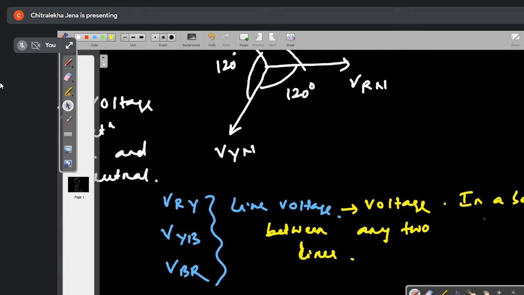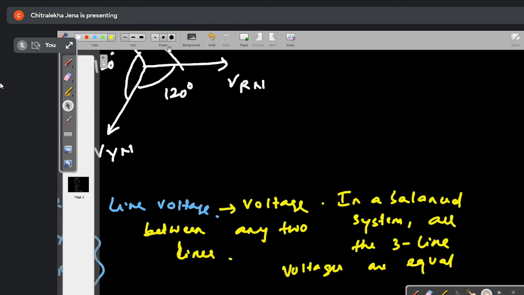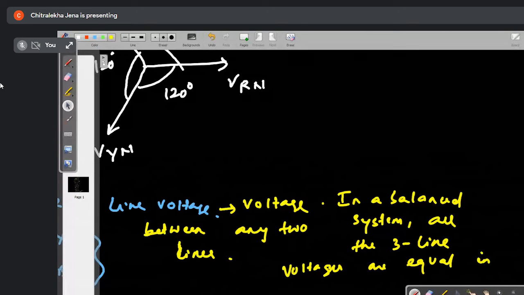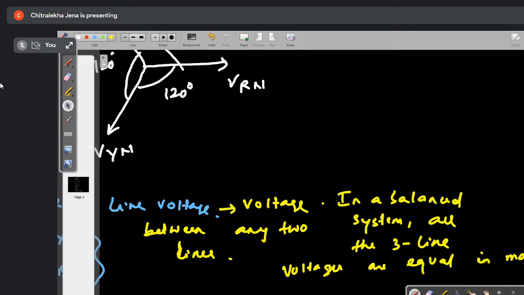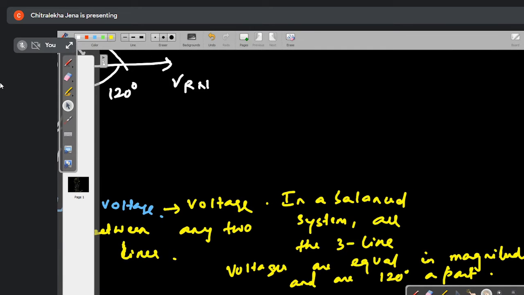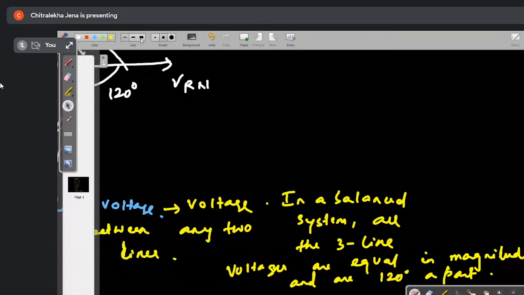Yes, in a balance system, all the three line voltages are equal in magnitude, and how much phase difference? 120 degree apart from each other.